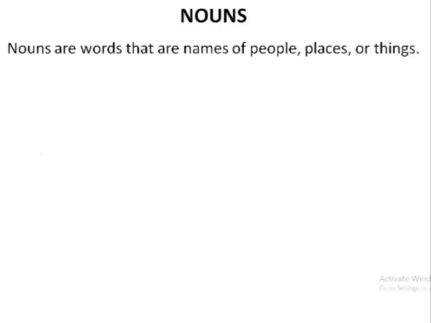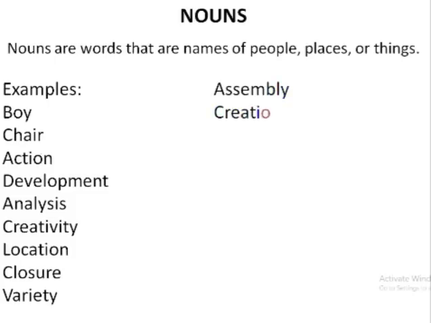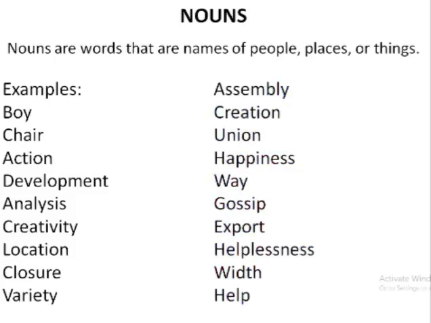Nouns are words that are names of places, people, things, feelings. All these things are nouns. For example, boy, chair, action, development, analysis, creativity, location, closure, variety, assembly, creation, union, happiness, way, gossip, export, helplessness, width, help. All these are nouns.